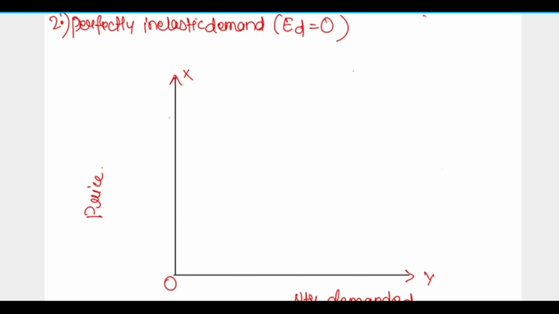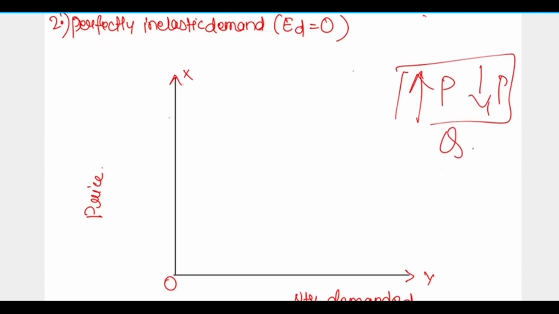Perfectly inelastic demand says that irrespective of any rise or fall in the price of a good, the quantity demanded remains the same. So whether there will be a rise or a fall of price, the quantity demanded will remain constant. It will not change.